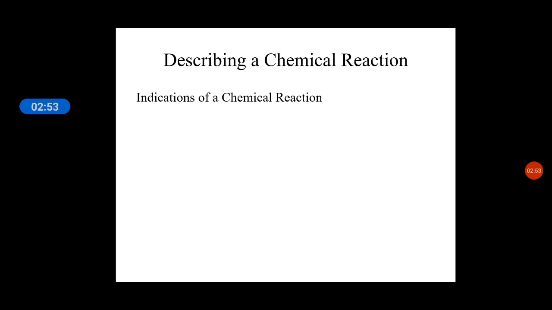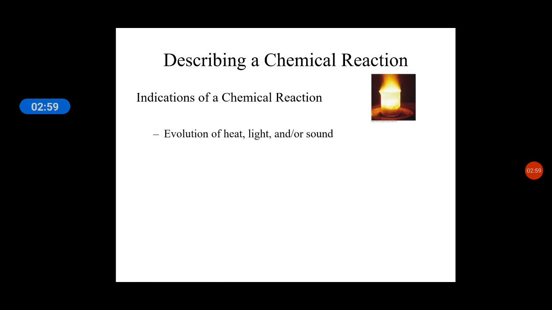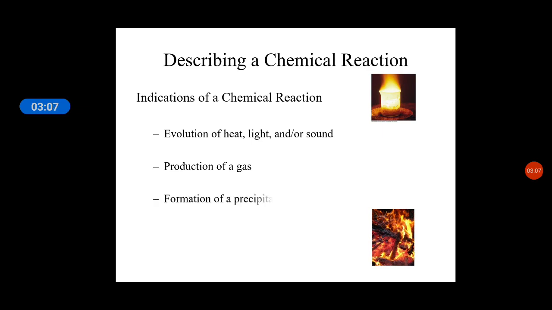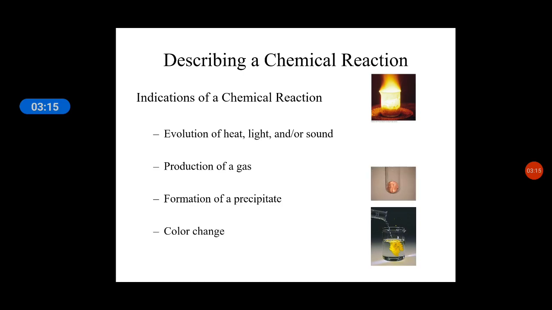Describing a chemical change, we first have to see the indications of a chemical reaction. Number 1, evolution of heat or sound. Number 2, production of a gas. Number 3, formation of a precipitate. See here the precipitate, the yellow colored part. Next is a color change. Here you see the two diagrams. The picture is given about the color change.